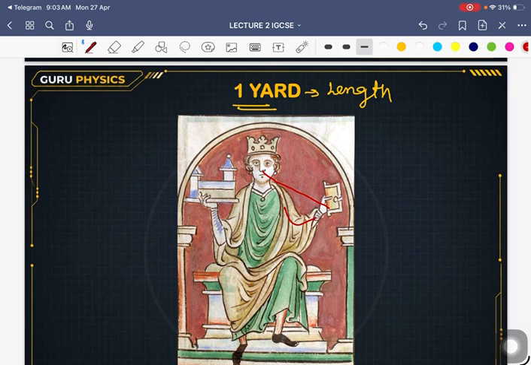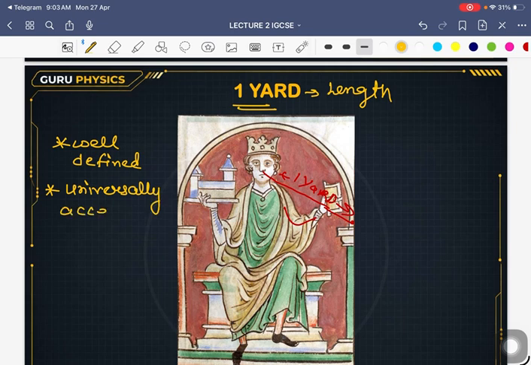If the arm is stretched it can be somewhat longer. So that was defined as 1 yard length. I mean, this is not a fine criterion, isn't it? We need something which is well defined throughout the universe. We need criteria which are well defined and universally accepted, and it must be reproducible.